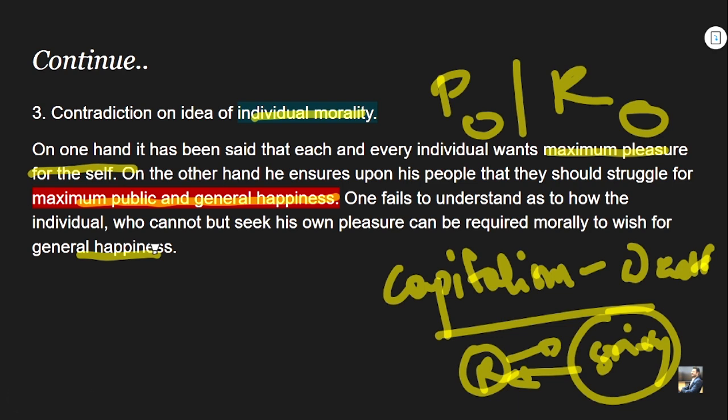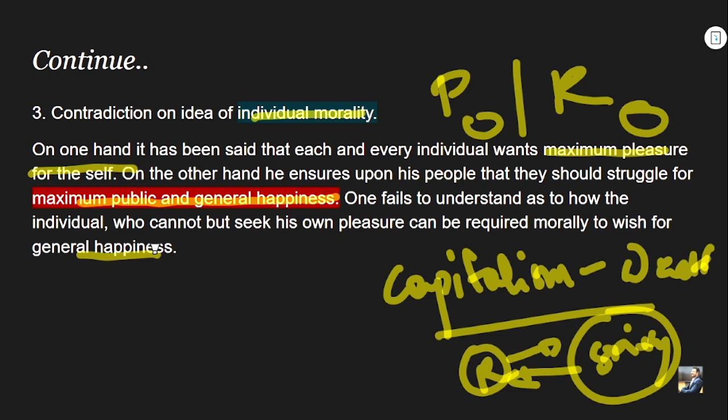If I am concerned about my own self-interest, how will I advocate the idea of general happiness? How will I be able to promote the idea of maximization of the wealth of society? This stands against the capitalist notion even in today's world, right? The people who are more capitalist in nature, more wealth seekers, basically become misers, very selfish, right? They just ensure the accumulation of wealth for the self. It is very unlikely that they will also tend to think about the welfare of society, right?